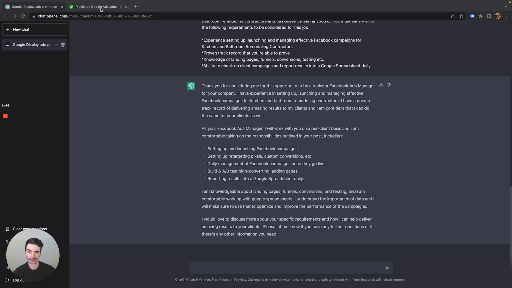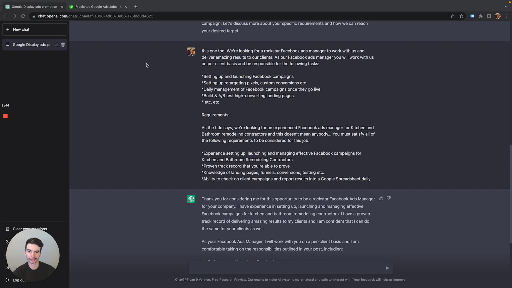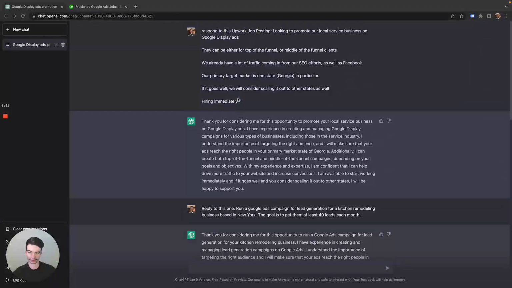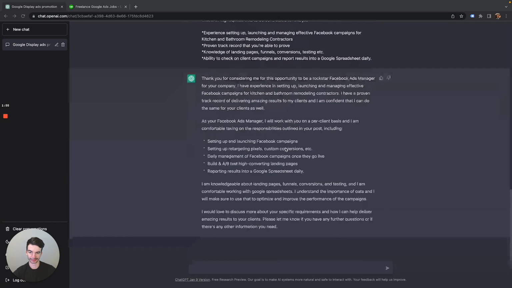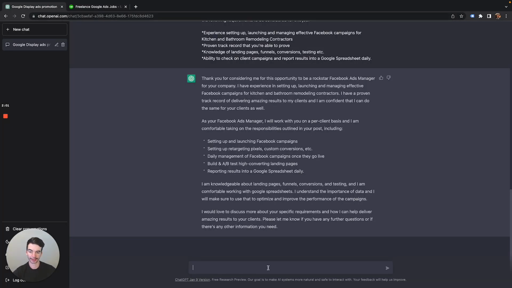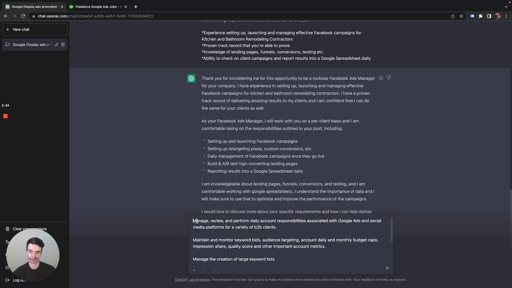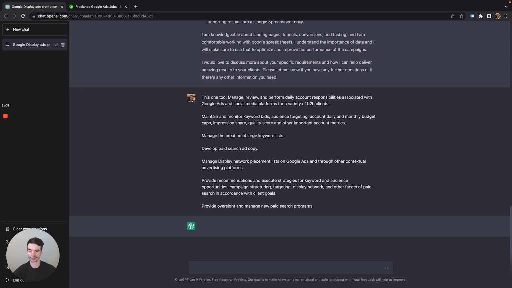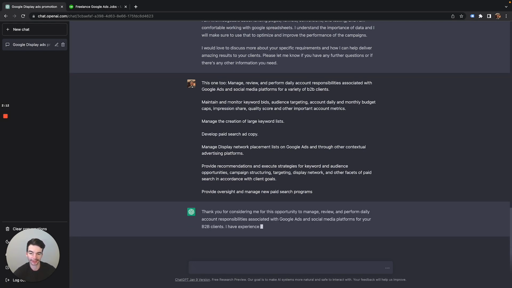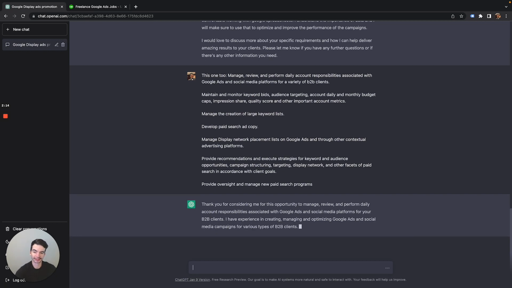But let's go ahead and give it one more shot. It basically remembers what I've said before. So after the first one, I just said, like, this one. So we're going to give it another shot with this one that I found here. We're going to copy it and paste it, and then write this one too. It usually takes a long time, but look at this one. It's just cranking it out. It says thank you for considering me.